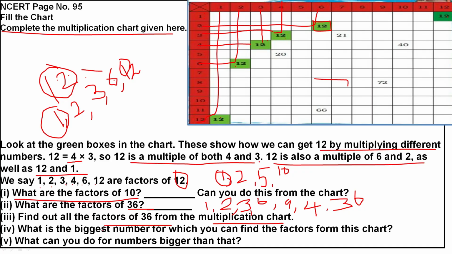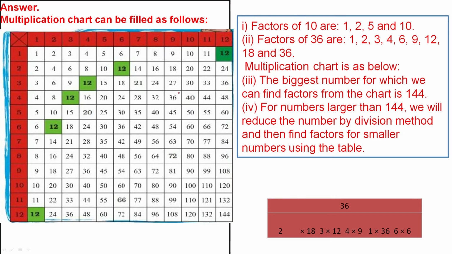Now, let us see the answer. Now you can find all the factors. Factors of 10 are 1, 2, 5 and 10. Factors of 36: 1 is a factor, 2 is a factor, 3, 4, 6, 9, 12, 18, 36. These are the factors of 36.